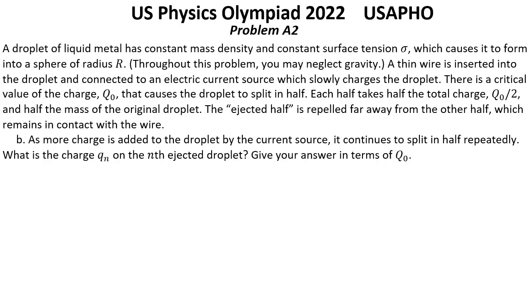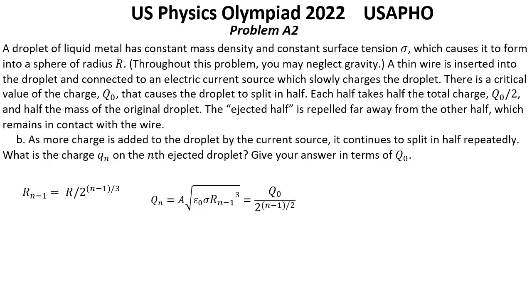Solution. Consider the situation just before the nth split. At this point, the initial droplet has split in half n minus 1 times, so it has a volume that is 2 to the power n minus 1 times smaller than the original volume, and thus the radius is r divided by 2 to the power (n minus 1) divided by 3.